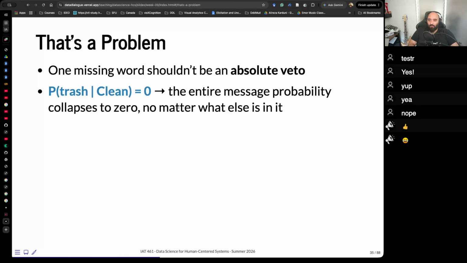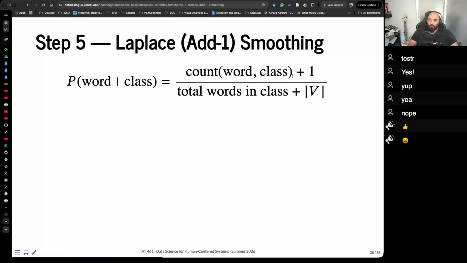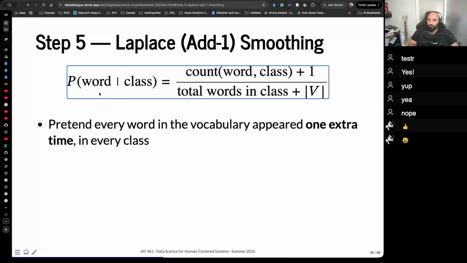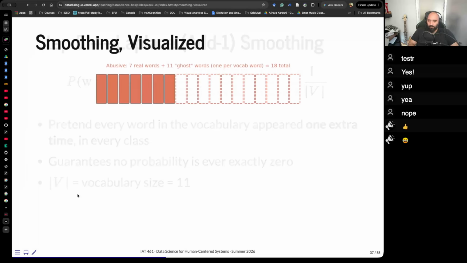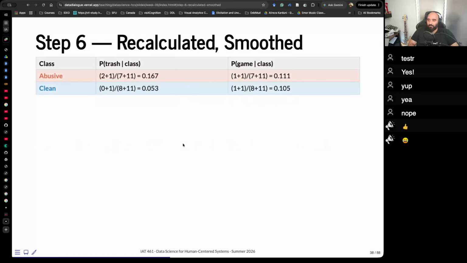Real vocabularies have thousands of words, and most won't appear in every class. So what do we do? We add 1 to every word count. We ask what the count of our word in this class is, and we add 1 to it. So we pretend every word in the vocabulary appeared 1 extra time in every class, which guarantees no probability is ever exactly 0. Then we add the vocabulary size to the denominator. So for abusive: 7 real words, 11 ghost words, 1 per vocab word. We have 18 total. The same idea applies to clean.